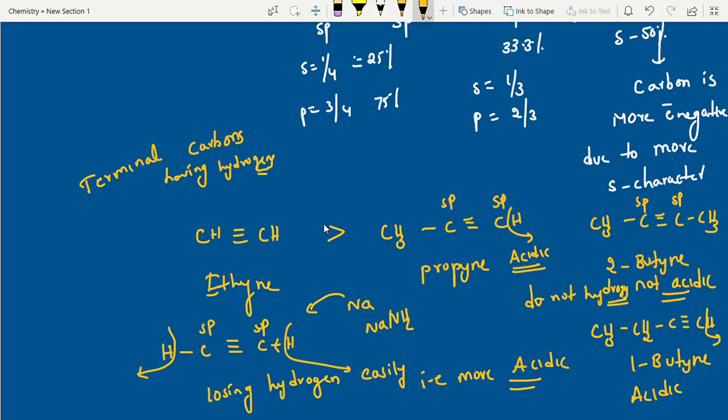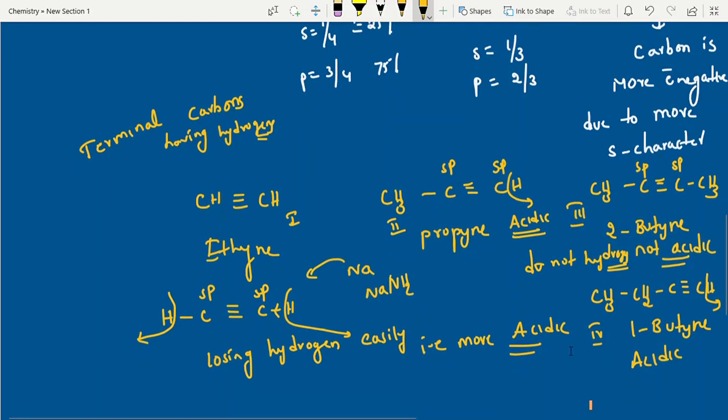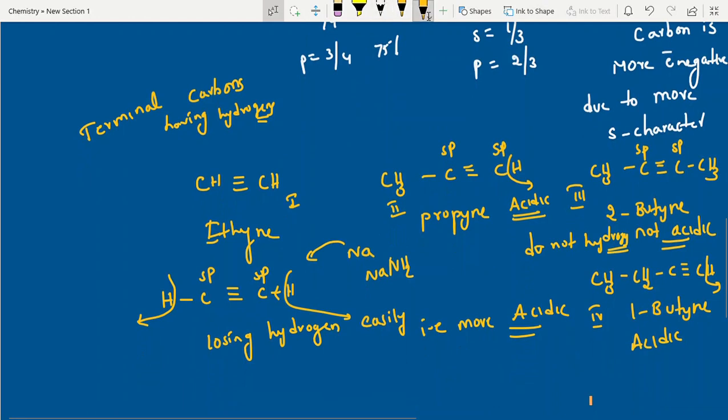So now write down the order of which is more acidic. Take this as 1, this as 2, this as 3, this as 4. Clear? Now tell me, students, the acidic nature. The most acidic is structure 1. Afterwards, structures 2 and 4 are both equal, because each has 1 acidic hydrogen, right? Equal. Then structure 3 is the least. You can get questions like this.